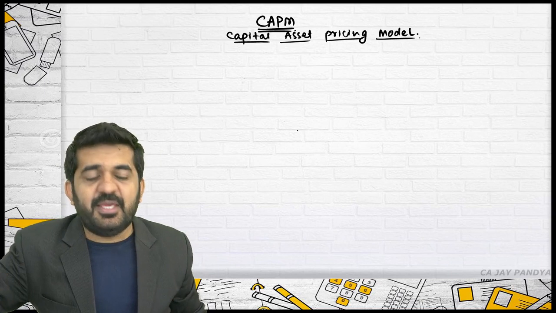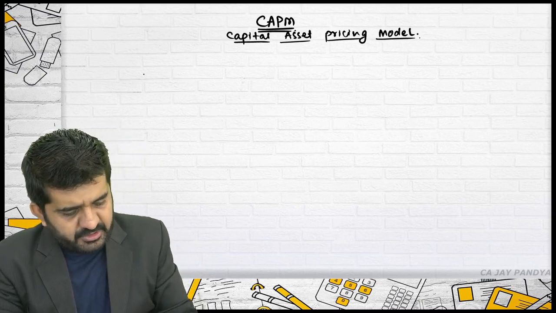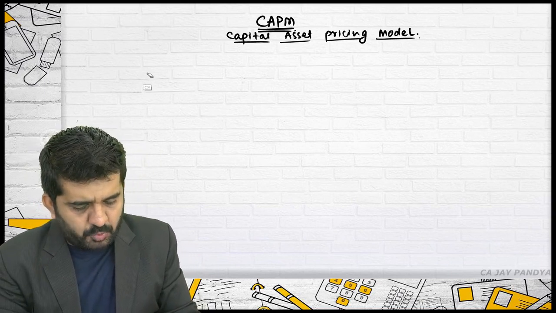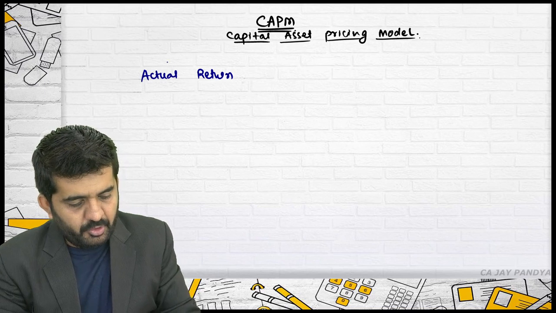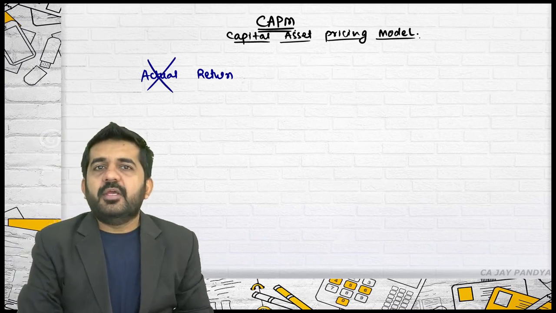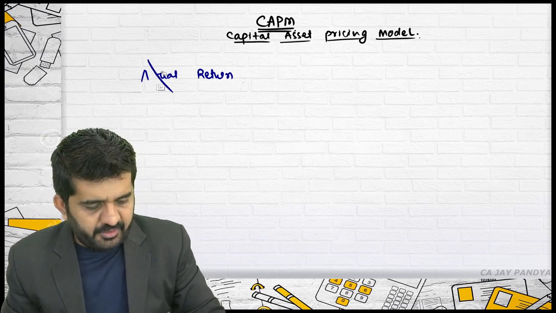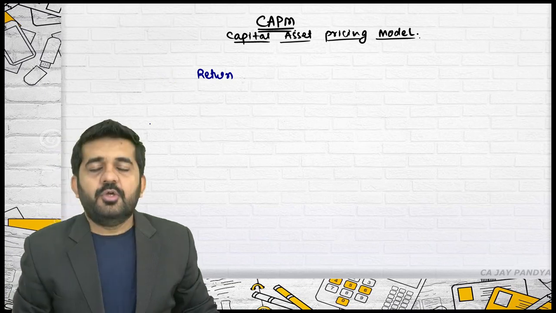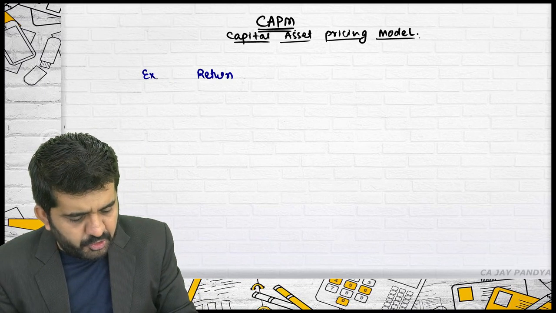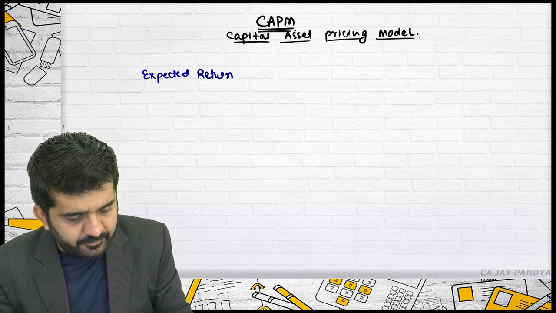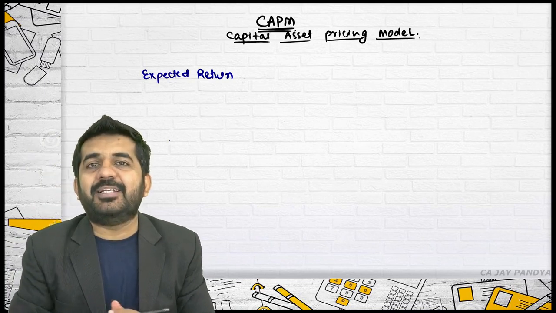What CAPM finds out is, first, the actual return. No, it cannot find out actual return. It finds out, for a particular security, what should be your expected return.